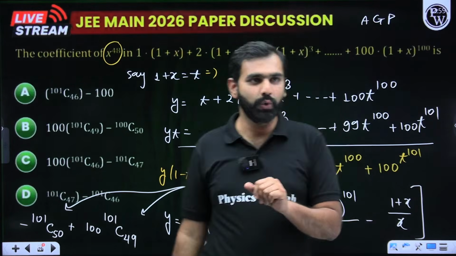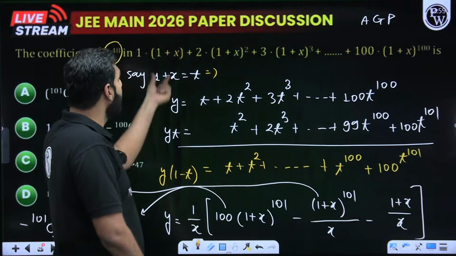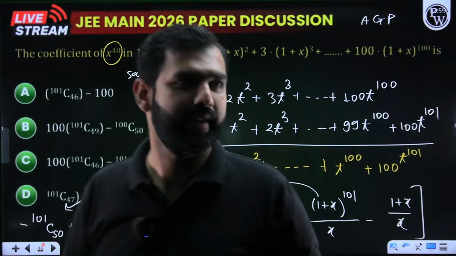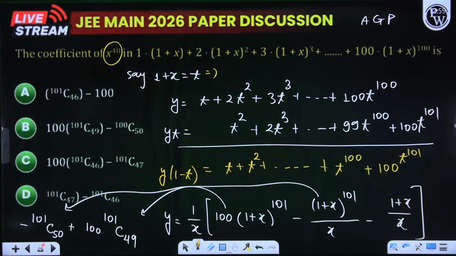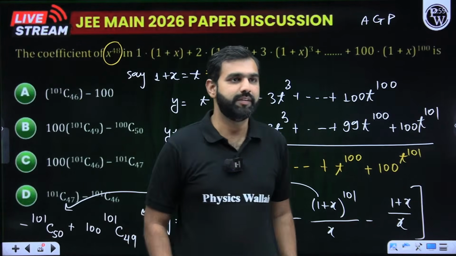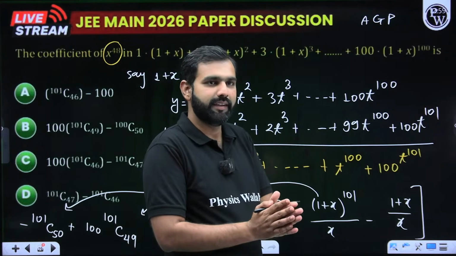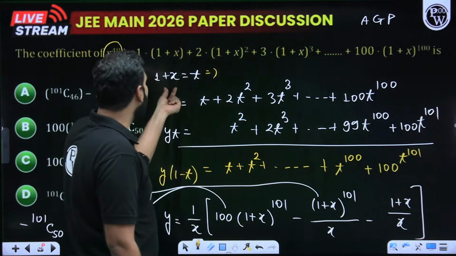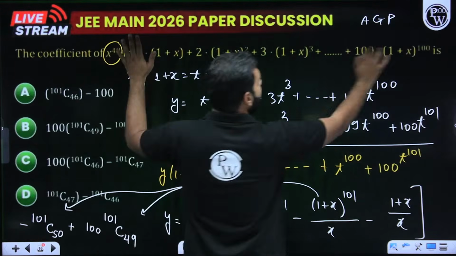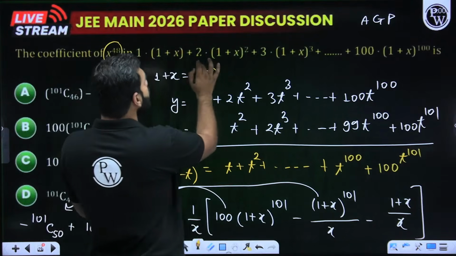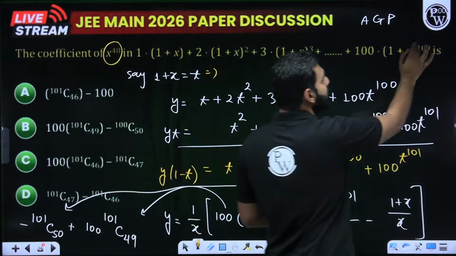With that, what you do next is a very simple task: I'm replacing 1 plus x by t. So when I do that, just give me a second. I think the video is lagging. So with that, when I continue further, I hope I'm clearly audible and visible. Here, I take this entire expression as y. When I take it as y, it is t, 2t square, 3t cube, till 100 t to the power 100.